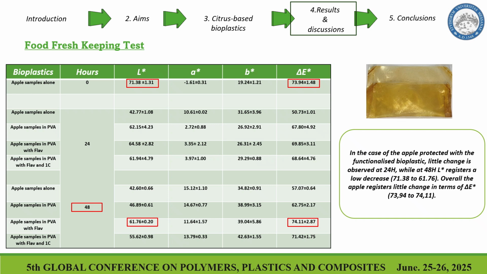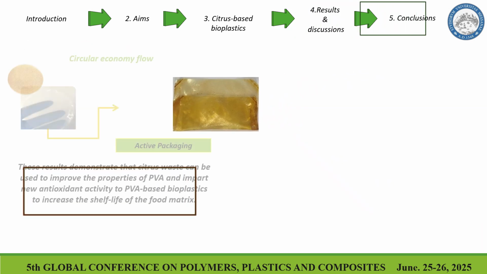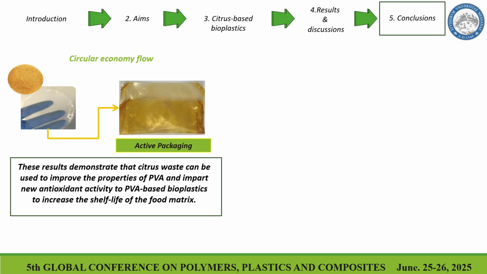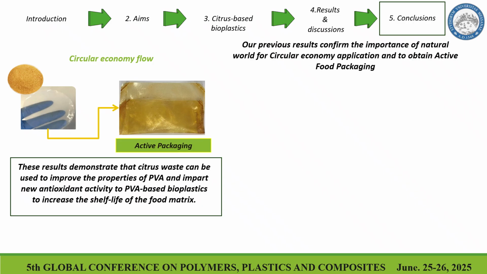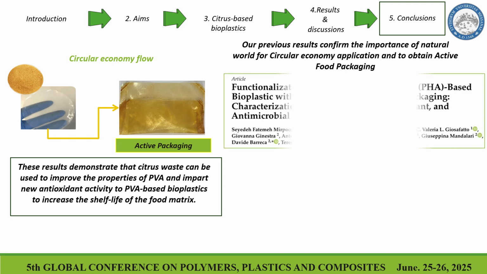So in conclusion, we can say that in this way we demonstrated that citrus waste can be very useful to improve the properties of polyvinyl alcohol, giving new properties like antioxidant activity and increasing the shelf life of the food matrix. It's also important that our previous results, already published, confirm the importance of natural waste for circular economy applications and to obtain active food packaging.